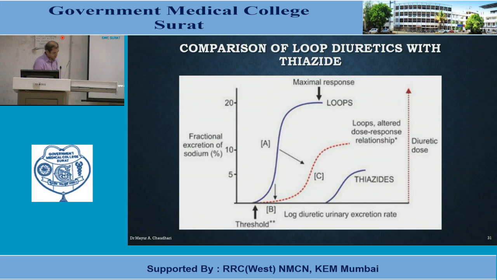As you can see in this graph, on the x-axis there is fractional excretion of sodium in percentage, while on the y-axis there is the log diuretic urinary excretion rate. Threshold-wise, both are at almost the same level. Loop diuretics alter the dose response relationship and maximal response. If you see thiazide diuretic, a larger amount of thiazide diuretic is required for producing the same response.